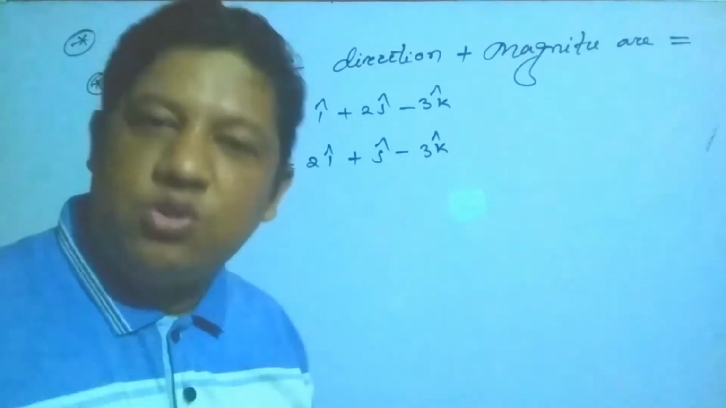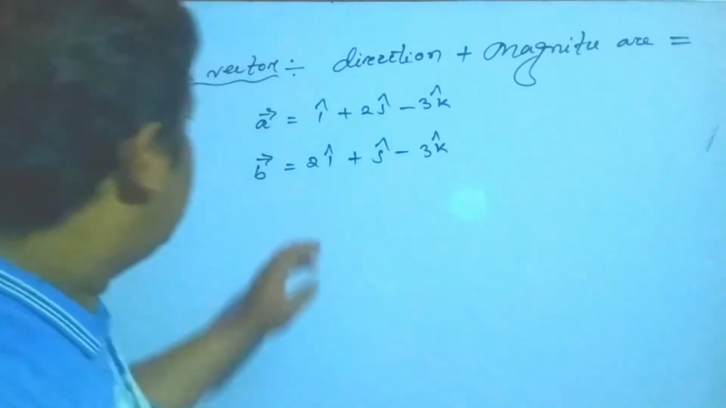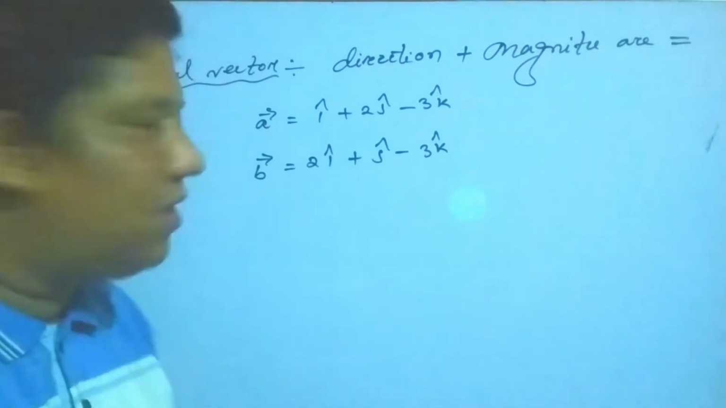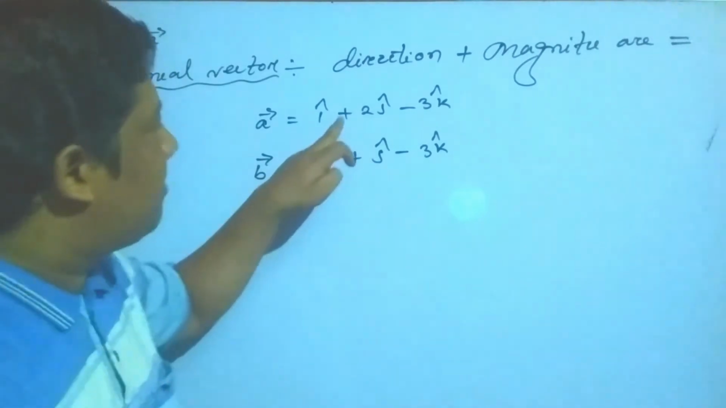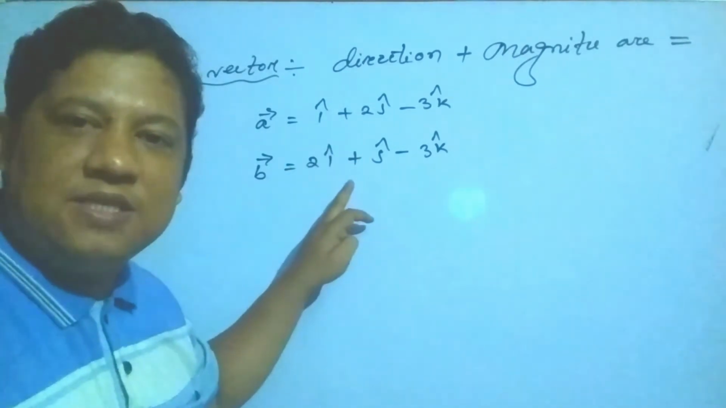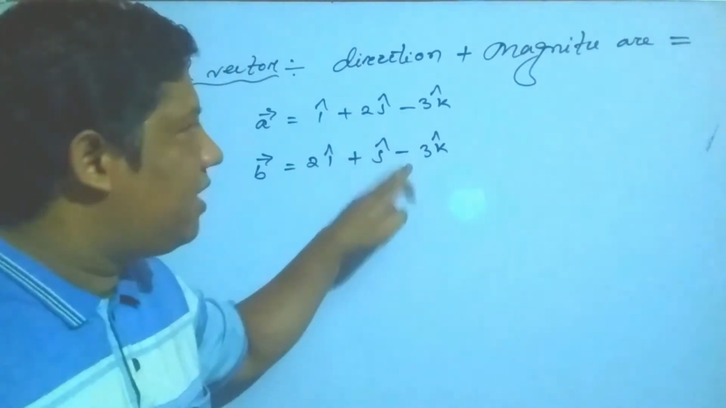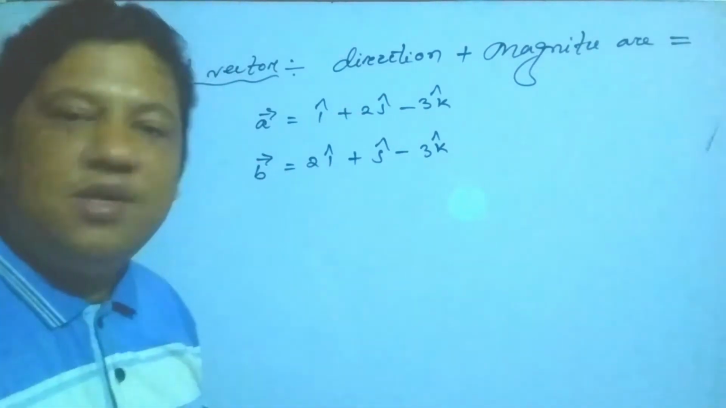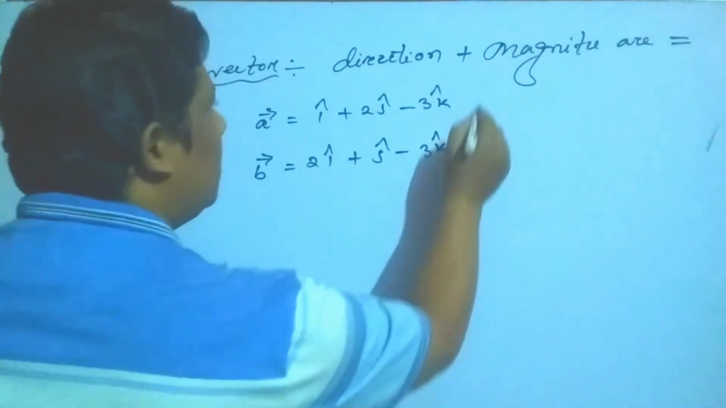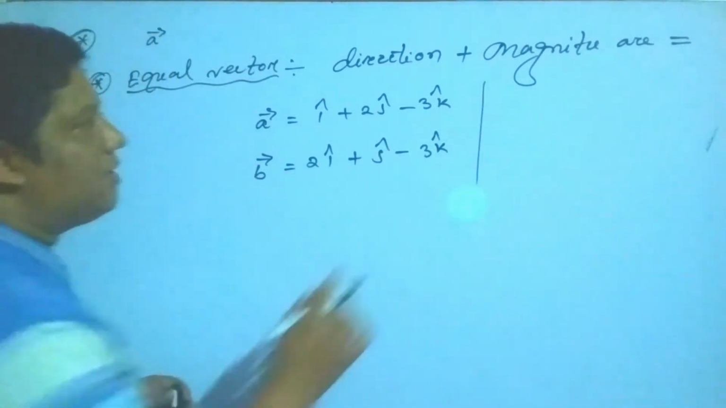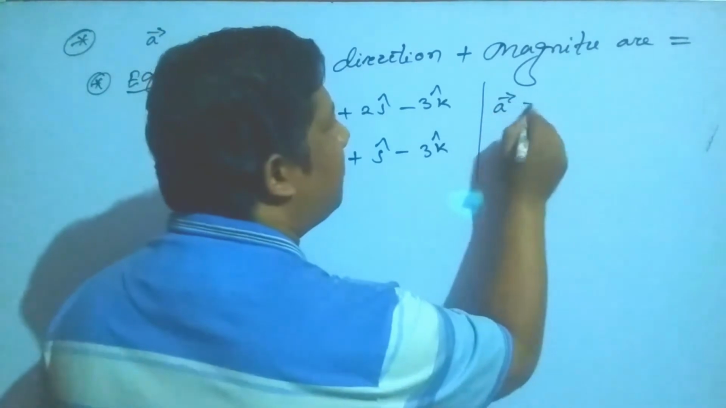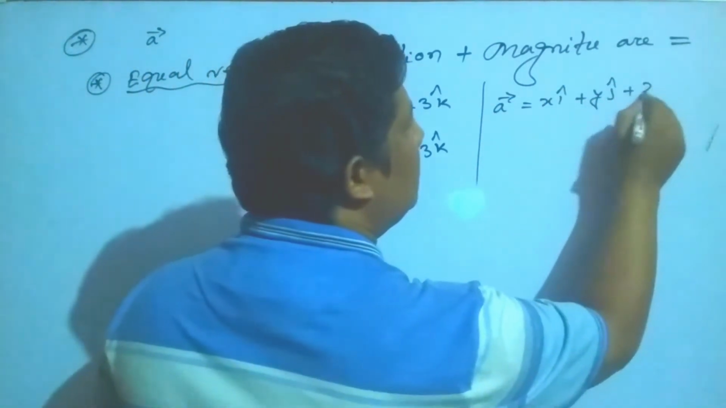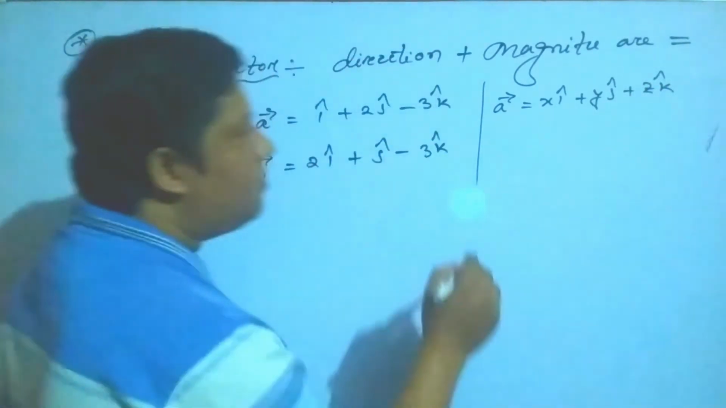So my students, these two vectors are equal because it is the plus sign, it is also plus, it is minus, it is also minus. That means their signs should be equal, and their magnitudes should also be equal. Suppose a vector is given by xi, yj and zk, it is the vector.